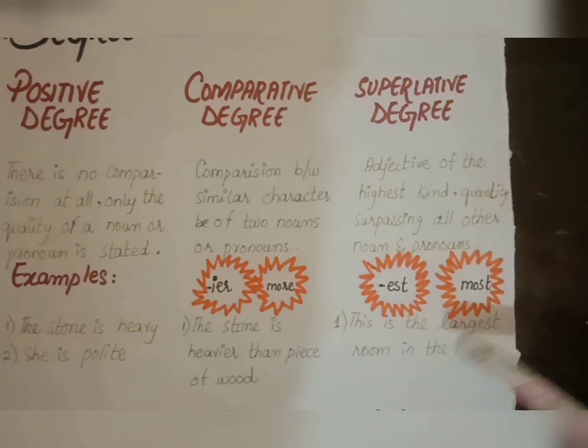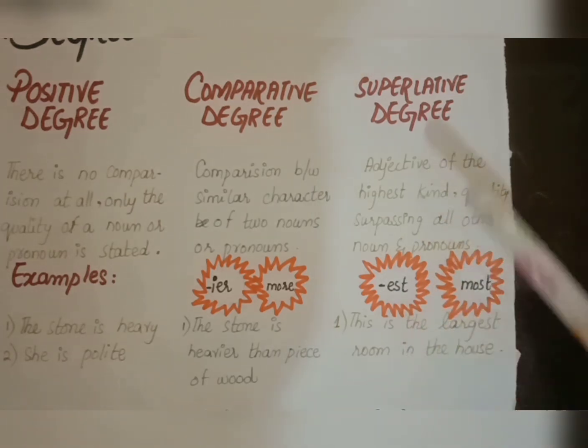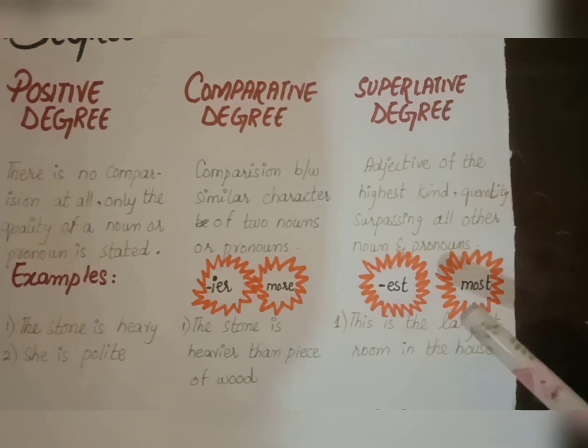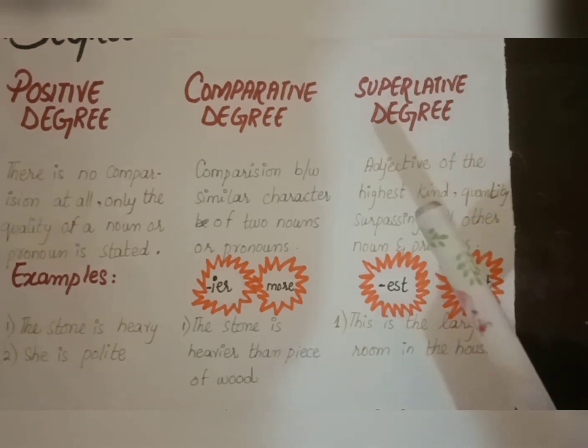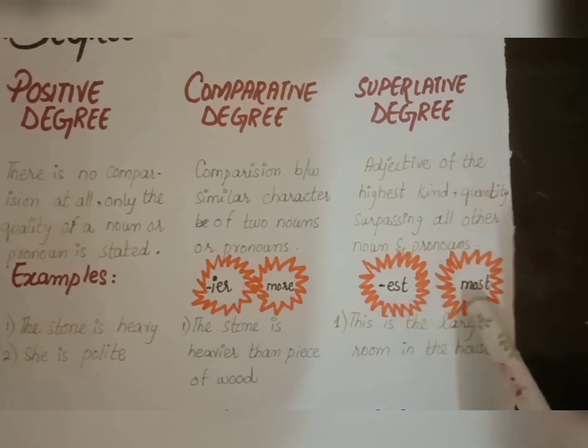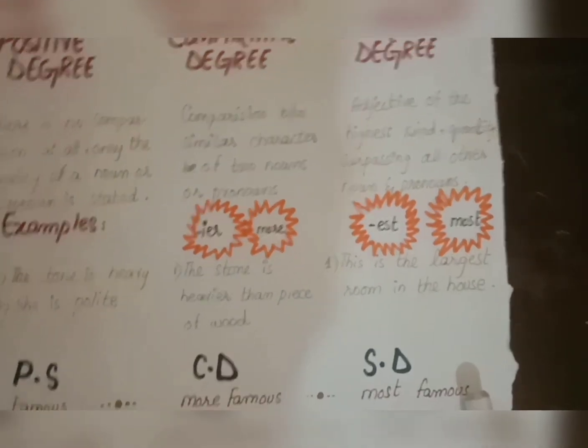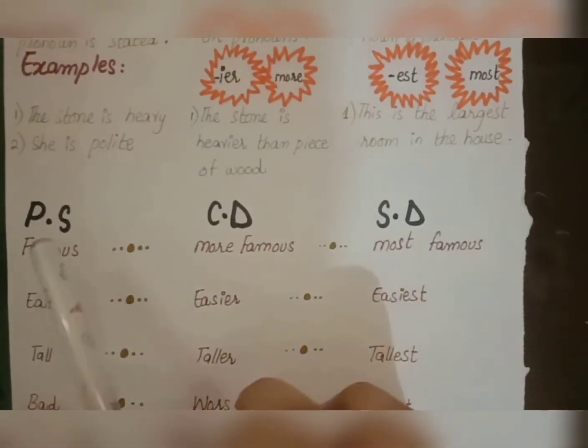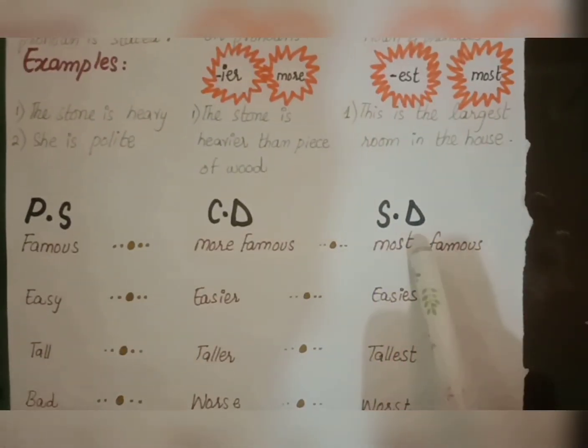Superlative degree example: this is the largest room in the house. We are comparing all of the rooms of the house. So this is the superlative degree, in which all of the rooms are included, but one is the biggest room or largest room. And also we have the condition that in the superlative degree, the adjective will end with est and start with most. Let's have a look at examples of positive degree, comparative degree and superlative degree.